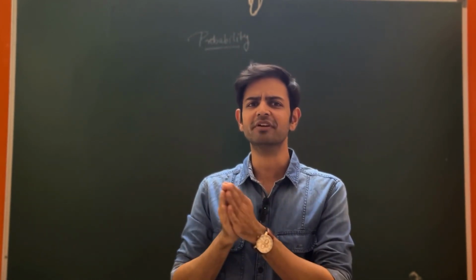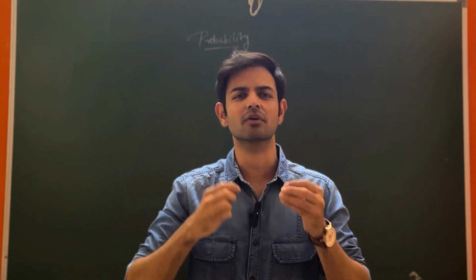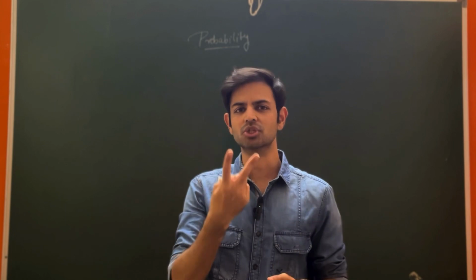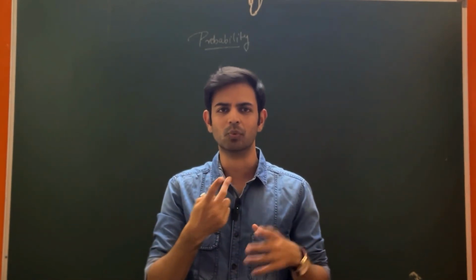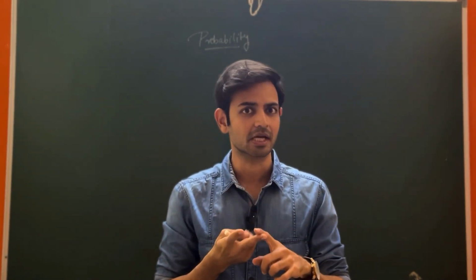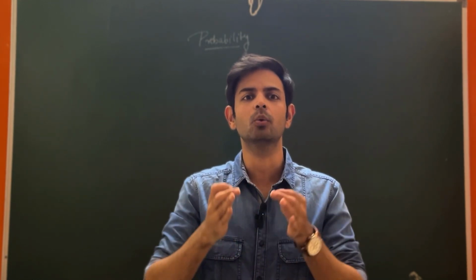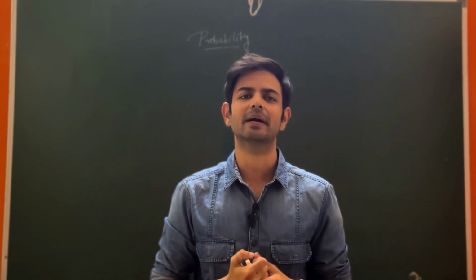So probability of an event is the chances of something happening. For example, you are playing a game. Now there are two chances for you: one is you win, one is you lose. If my question is what is the probability that you will win, then winning becomes my event.